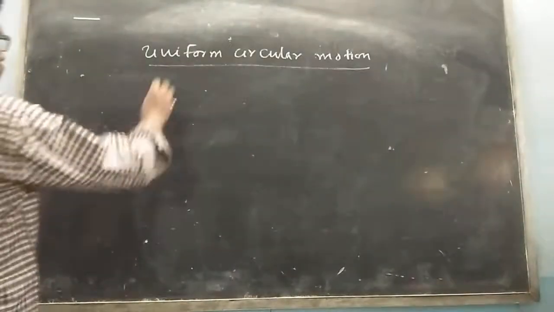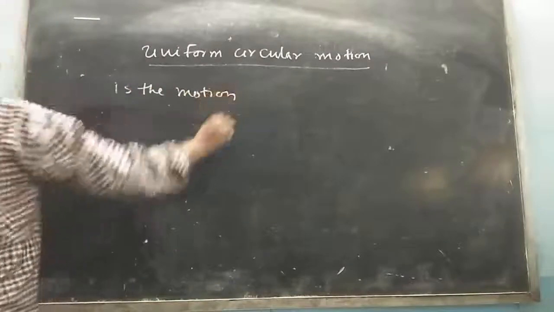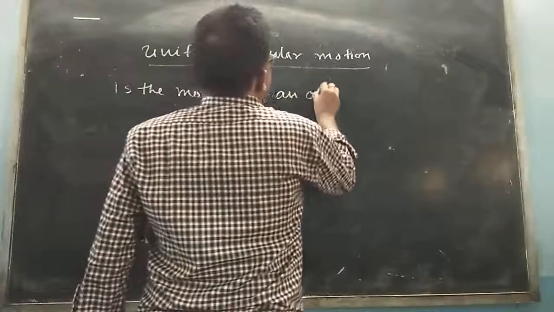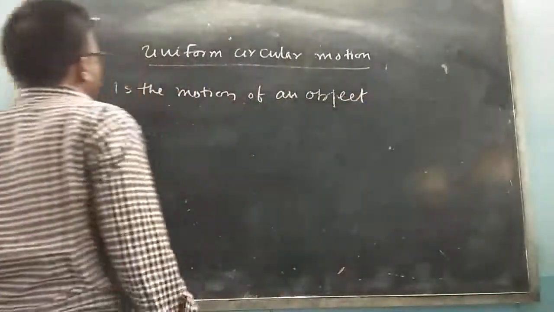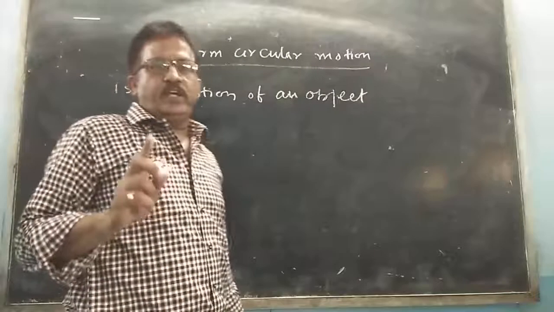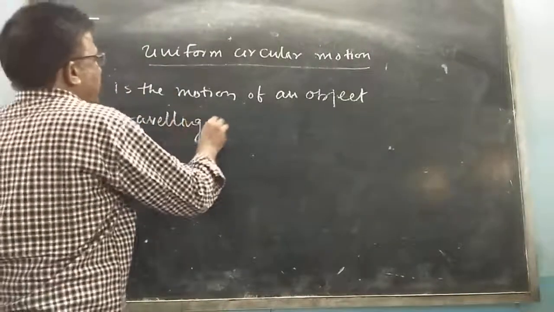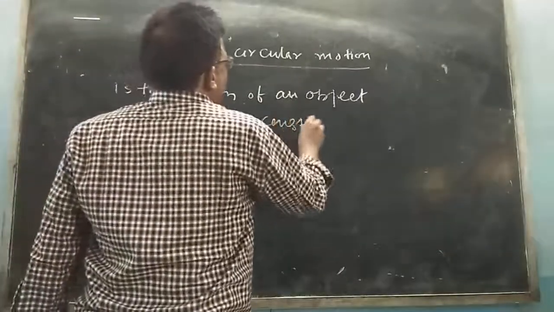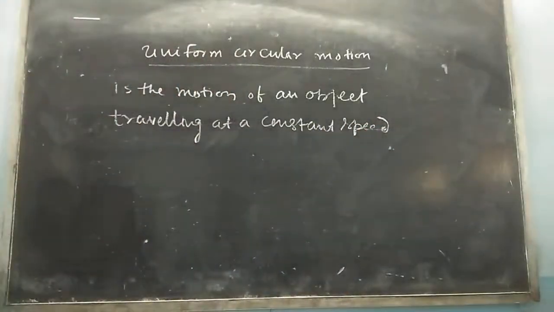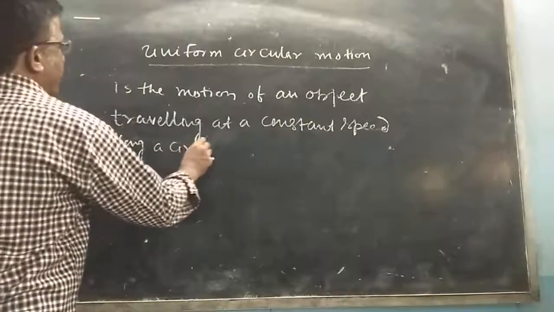Uniform circular motion is the motion of an object traveling at a constant speed along a circular path.